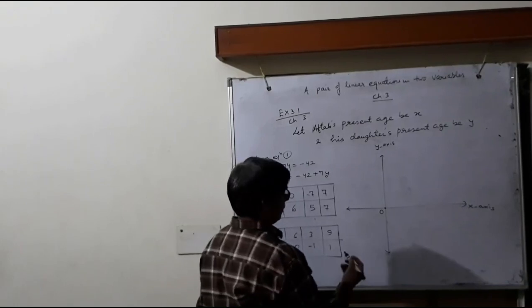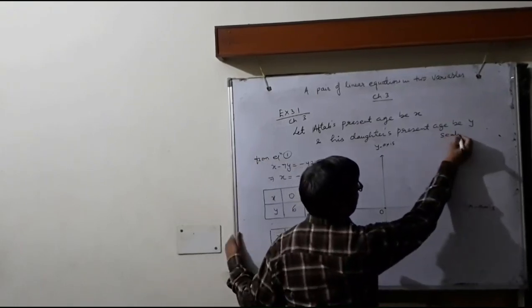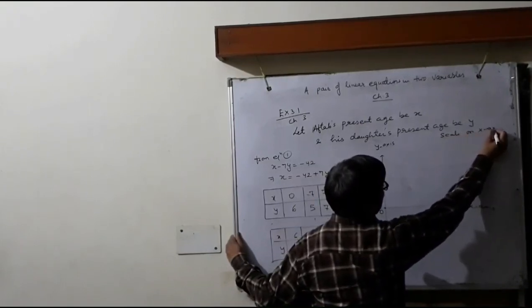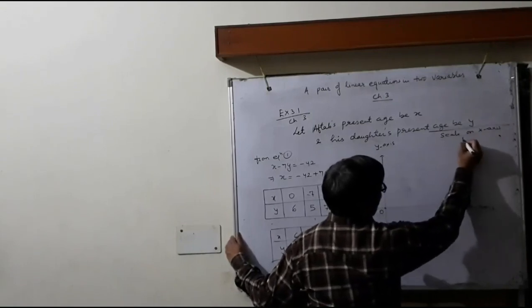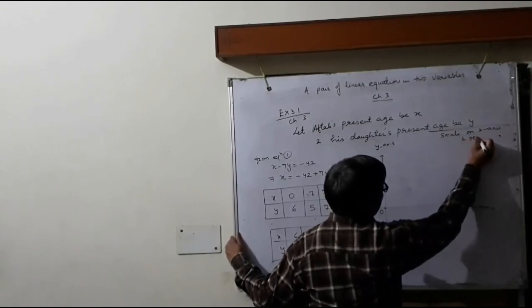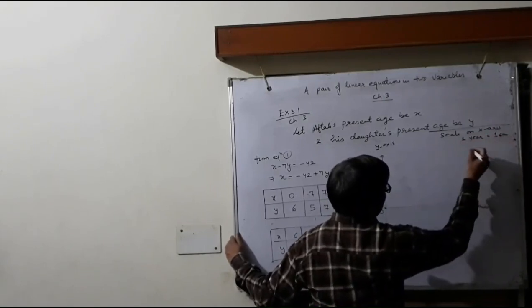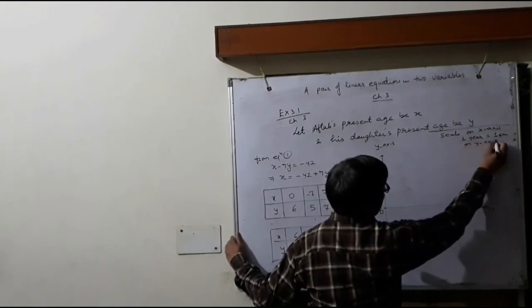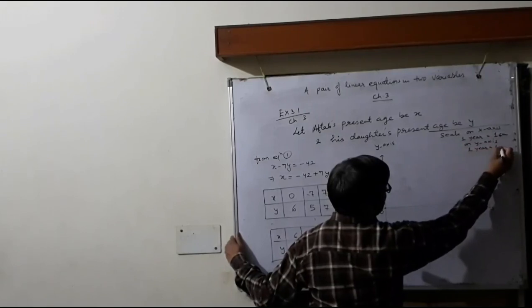Now the scale on the x-axis is 1 unit equals to 1 centimeter, and on the y-axis 1 unit equals to 1 centimeter.